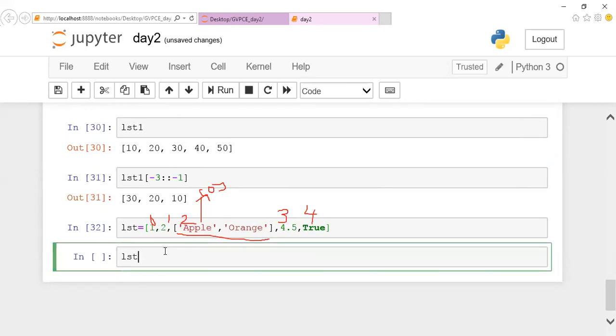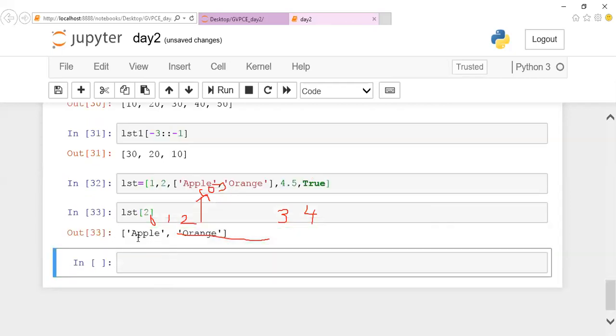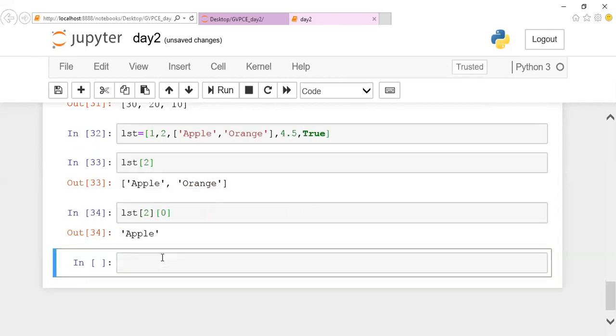If I give list of second index, it will give apple and orange. So if I want to access apple specifically, I can give list of second position, 0th element. You can access like this. Clear with it? So maximum you will be getting only this accessing part, guys. How to access the index alone. This slicing you'll be getting only in a single list. You'll never get it in a nested list.